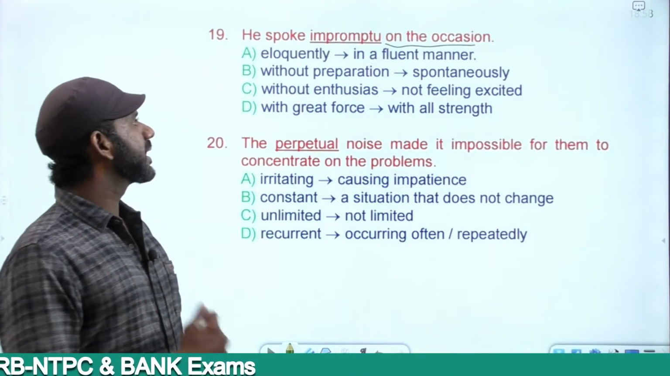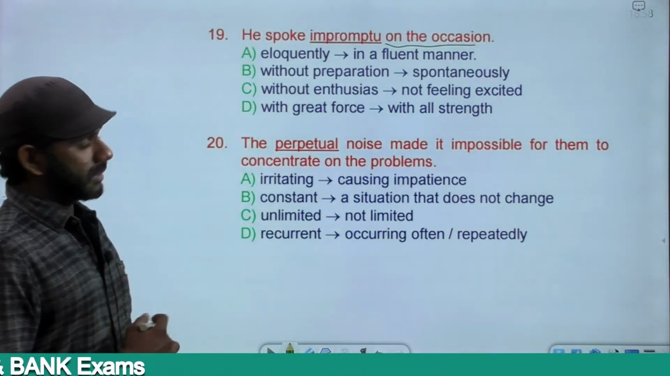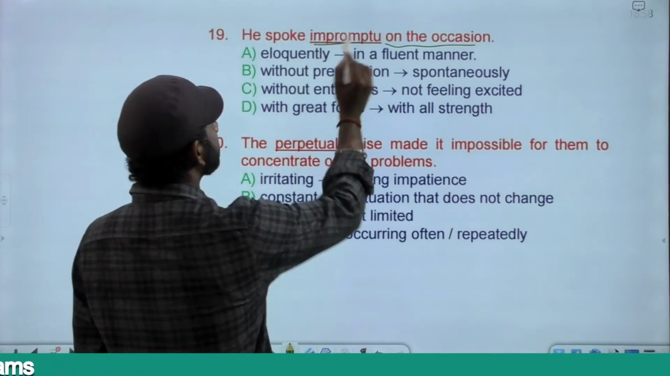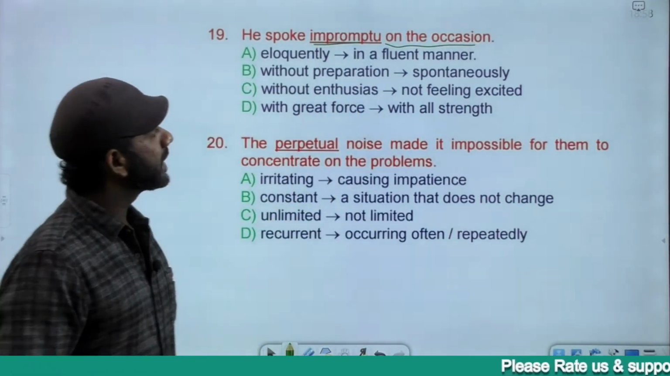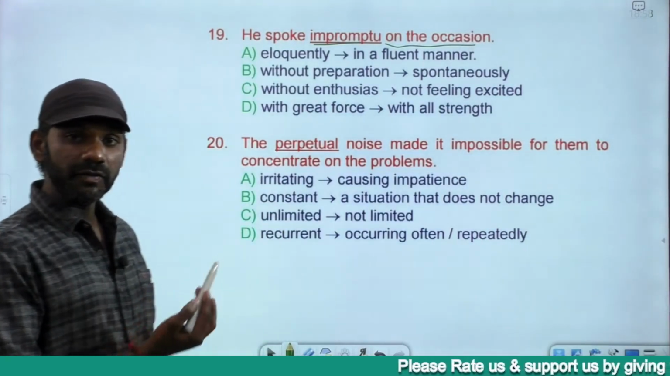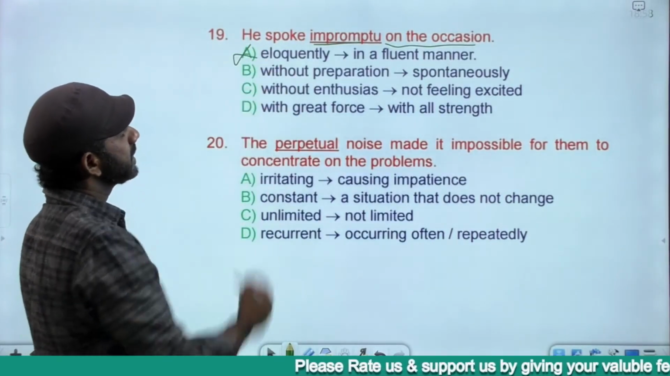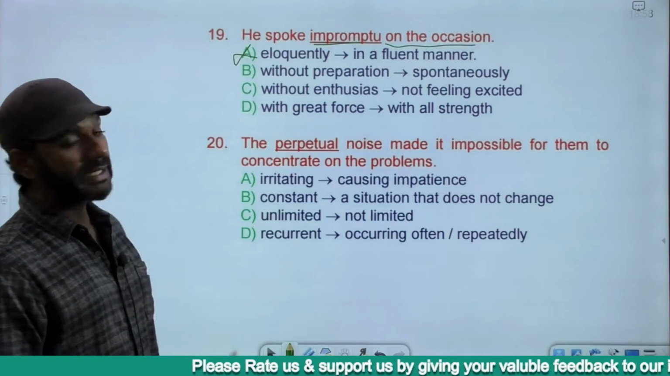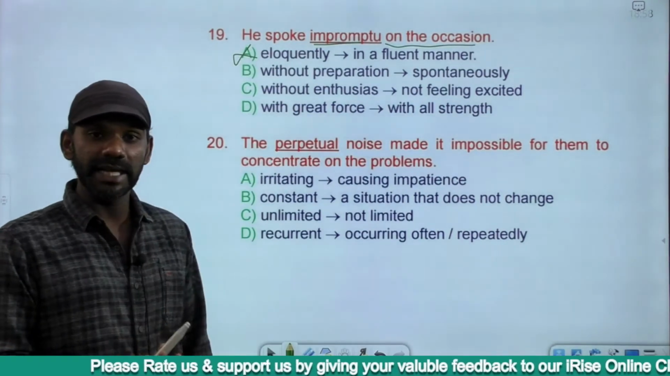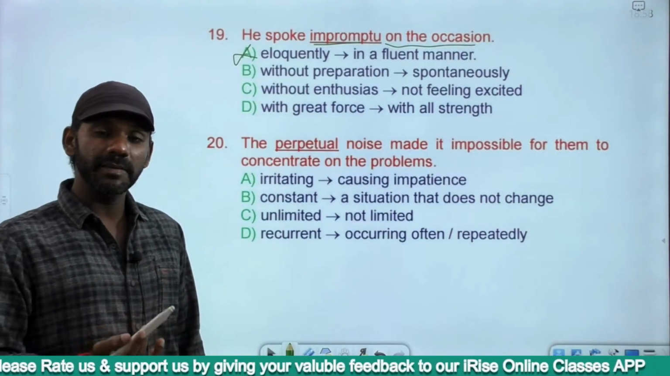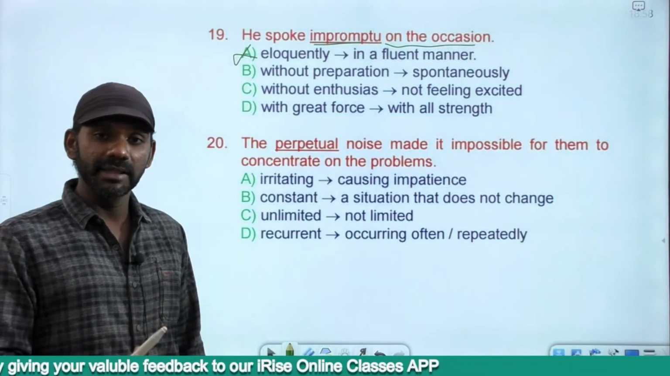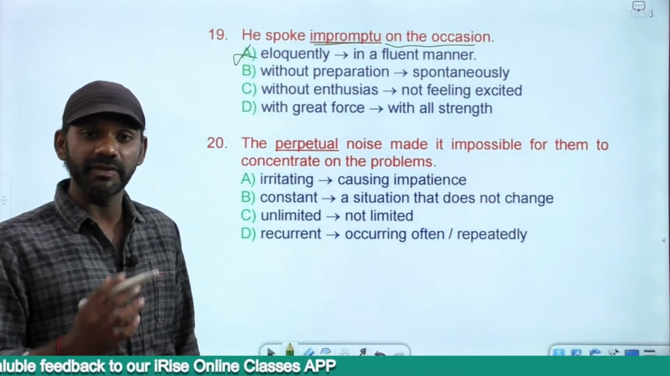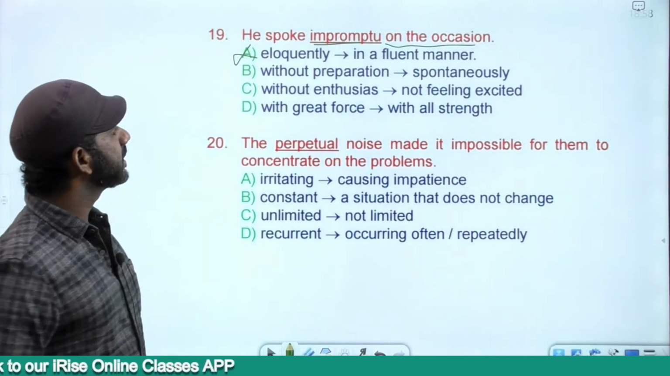The options are eloquently, prompt, impromptu. Eloquently means in a fluent manner. That's not the meaning of the word impromptu. Eliminated. With preparation, spontaneous. Without preparation, spontaneously. This is the meaning. Spontaneously means all of a sudden, at the moment, at the spur of the moment. Without preparation. Must be considered.